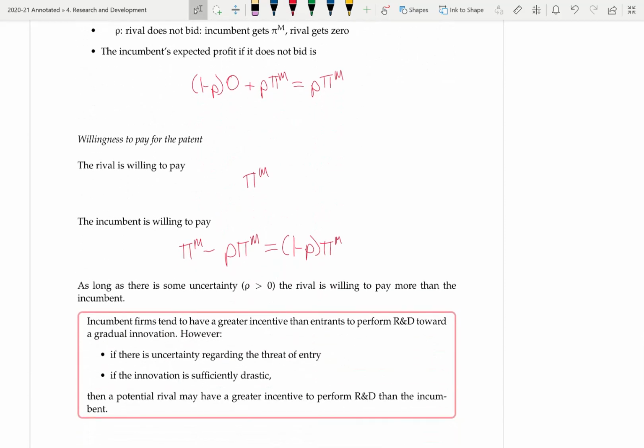To summarize, the incumbent firm tends to have a greater incentive than the potential entrant to perform R&D towards a gradual innovation. However, if we introduce uncertainty regarding the threat of entry, or if instead the innovation is drastic, then a potential rival may have a greater incentive to perform R&D than the incumbent firm. Now remember, the reason that the incumbent firm tended to have a greater incentive to perform R&D in the case of a gradual innovation was that the monopoly profit is usually larger than twice the duopoly profit.